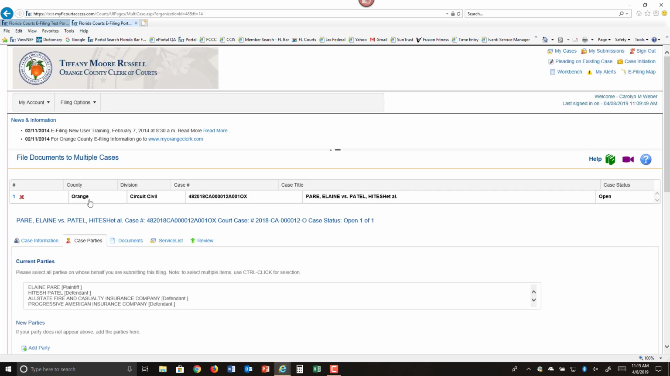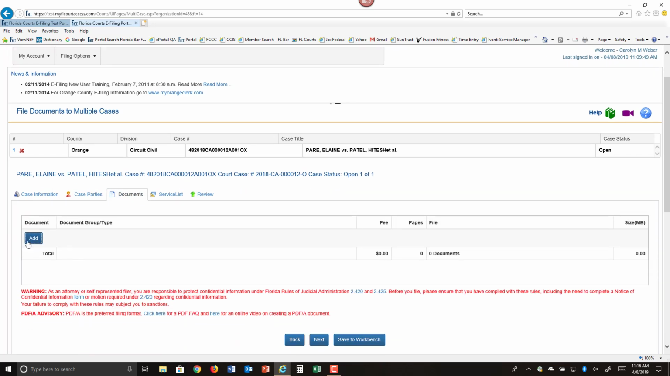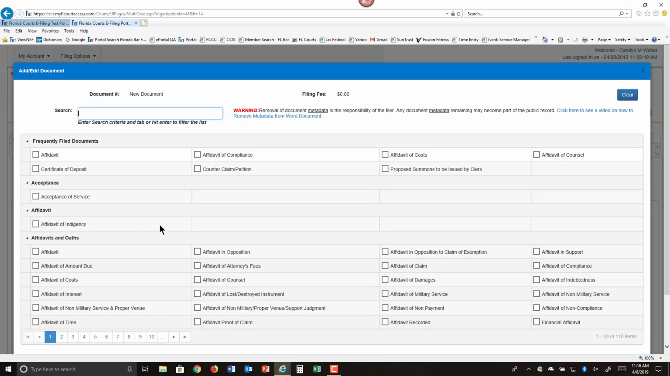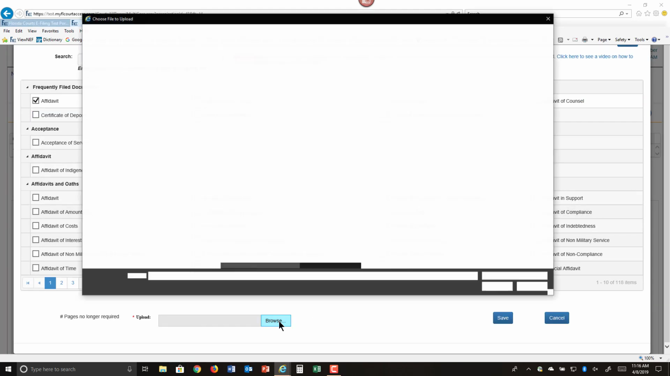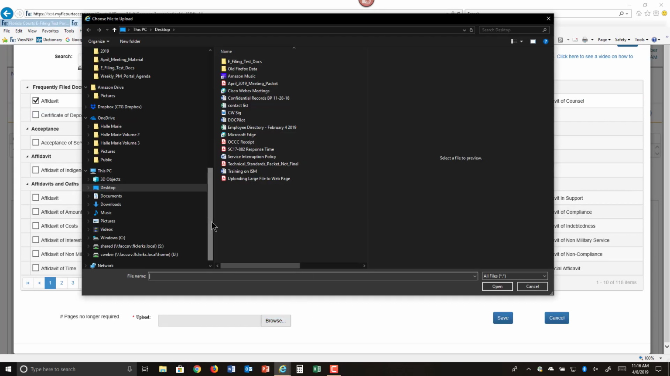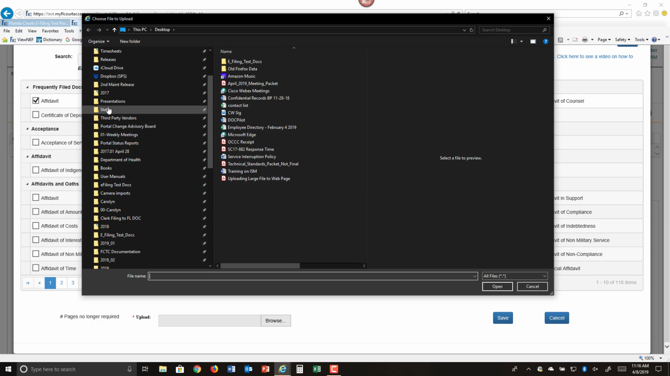Now, if there is no fee to file the document that you are submitting, you can jump quickly to the Documents tab and click on Add. Either search for or select from the list the document that you will be submitting. Browse out on your computer to where you have saved those documents and find the document that you will be filing to.